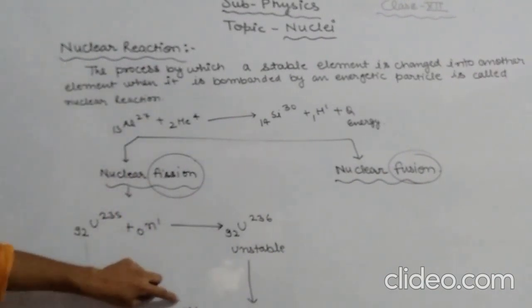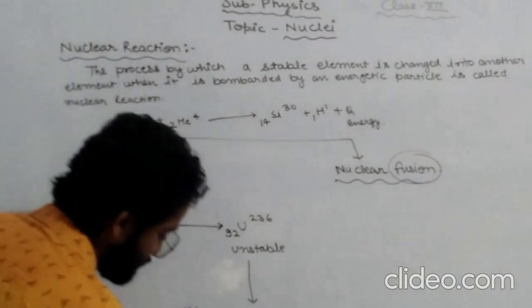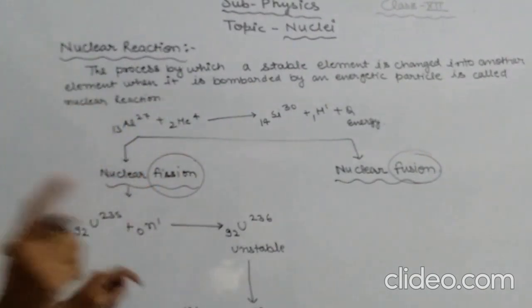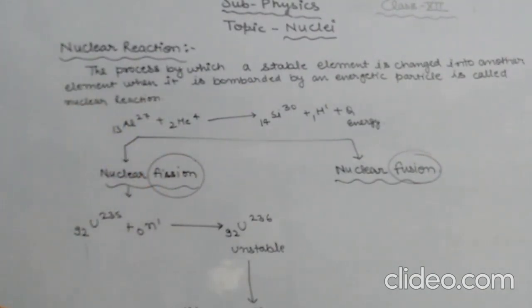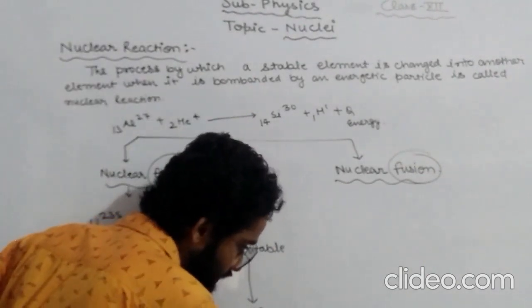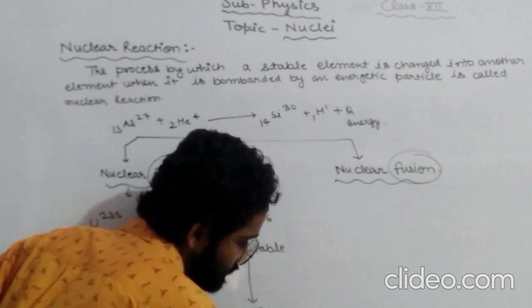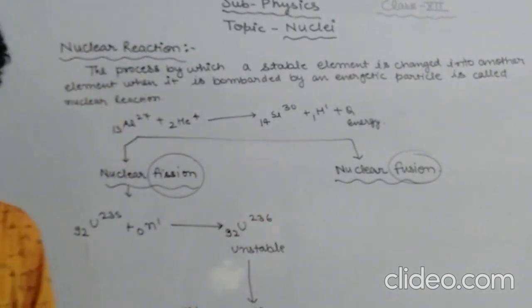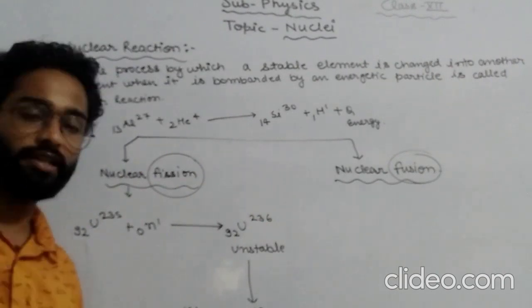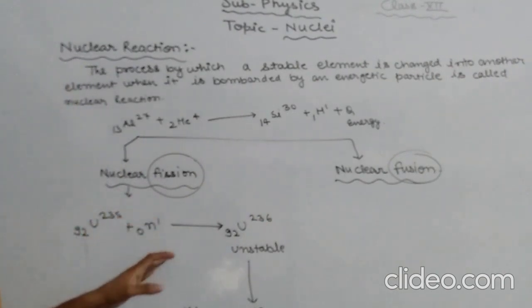What is the atomic number of krypton? That is 36Kr92, plus a large amount of energy released. So here uranium breaks down into two smaller radioactive elements, barium and krypton, and the process is said to be nuclear fission.